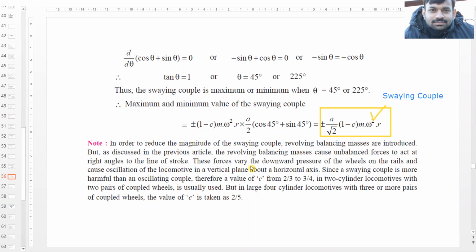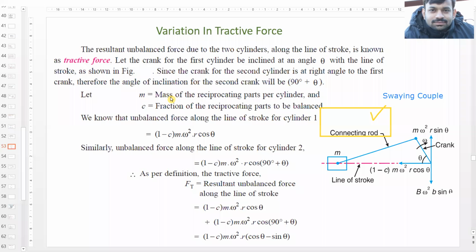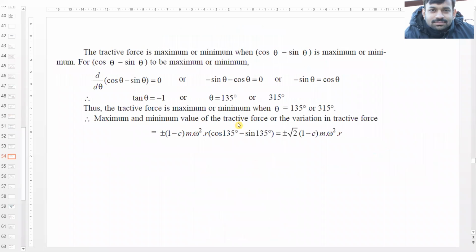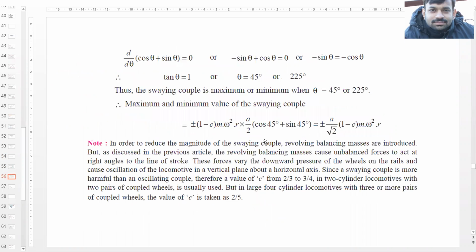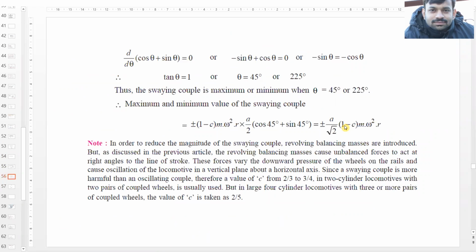I hope the effects due to the force along the line of stroke, the two effects being variation in tractive force and swaying couple, and how they are to be calculated, are clear to you. And what value of c is to be taken is described over here. In the next class, we will be discussing the hammer blow. So I'm going to conclude my class over here. Thank you.